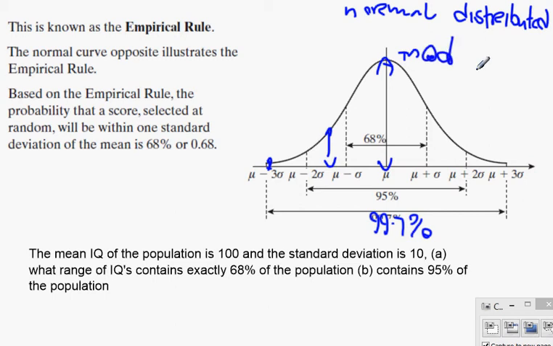Now, in our question that I wrote down, I'm talking about IQs. IQs are normally distributed as well. So if you imagine we had all over Ireland at junior cert, what we did was we basically set an exam, we got all the results of the exam, and then we calculated the mean and standard deviation of the set of data.